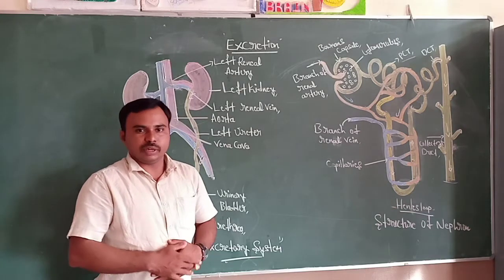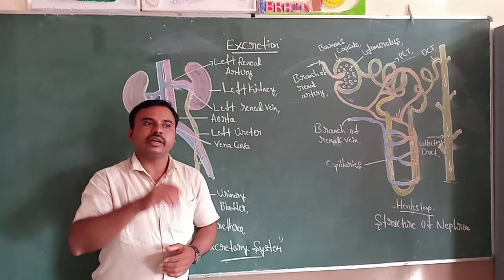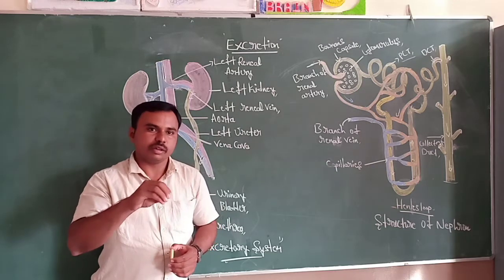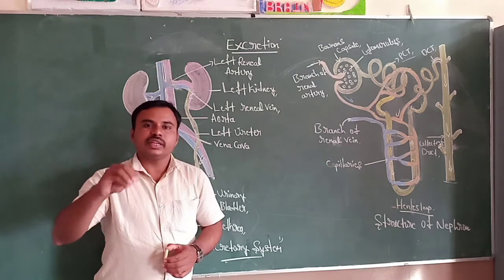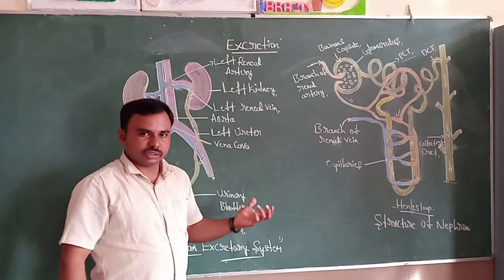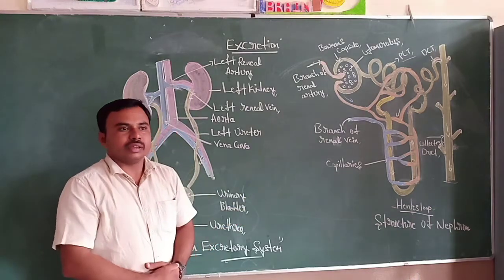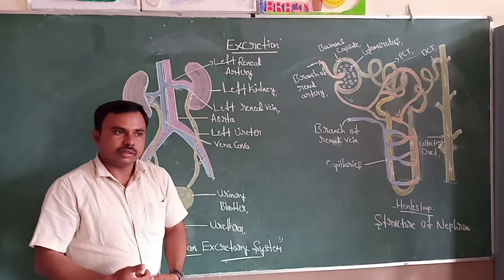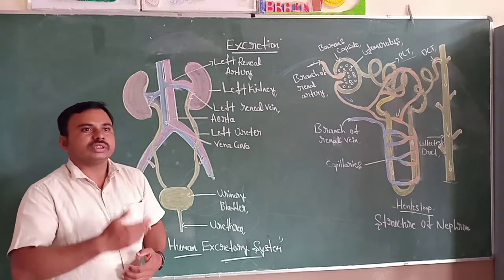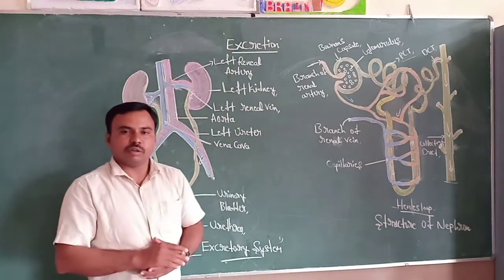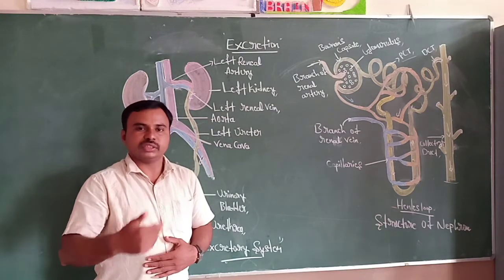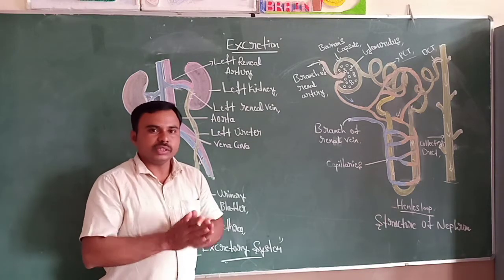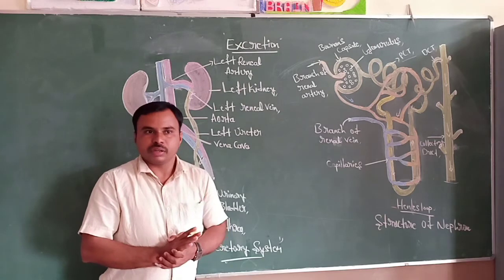Even after carbon dioxide is removed, other nitrogenous wastes are still present in the blood. It is also essential to remove these nitrogenous wastes, urea, from the blood. So which process or which organ is involved in removing these nitrogenous wastes and urea? In human beings, urea is the major excretory product.